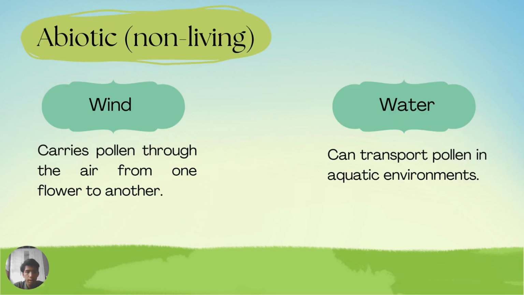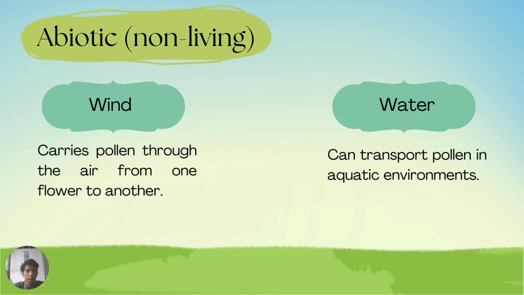So we go to abiotic, or non-living things. First, we have wind. How can wind be a pollinator? It carries pollen through the air from one flower to another flower.